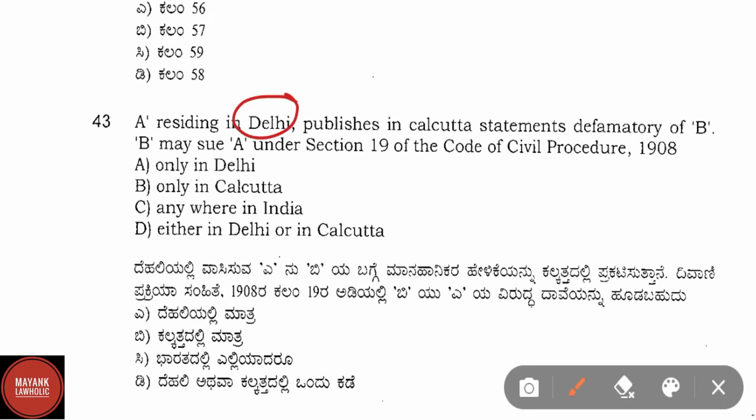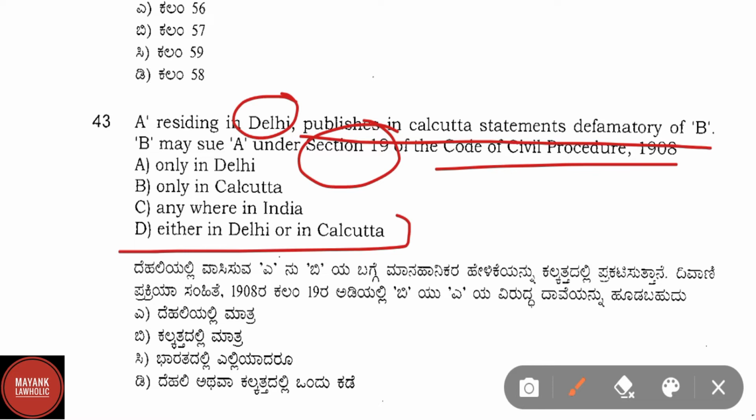Question number 43. A residing in Delhi publishes in Calcutta statements defamatory of B. B may sue A under section 19 of the Code of Civil Procedure. Here option A only in Delhi, option B only in Calcutta, option C anywhere in India, and option D either in Delhi or in Calcutta. Here correct answer is option D, that is either in Delhi or in Calcutta.